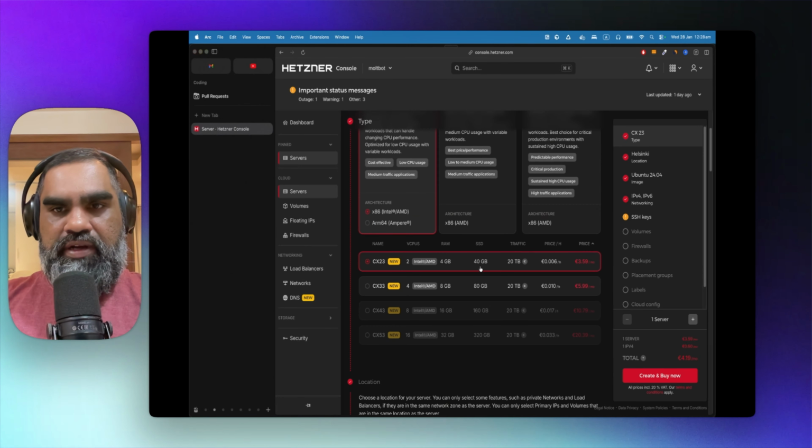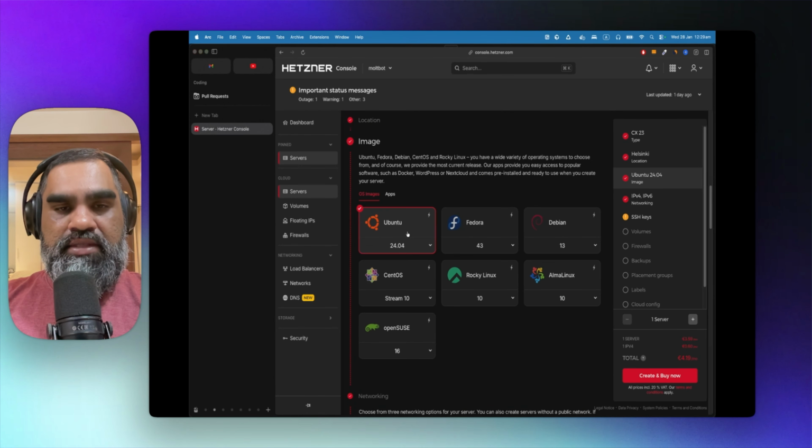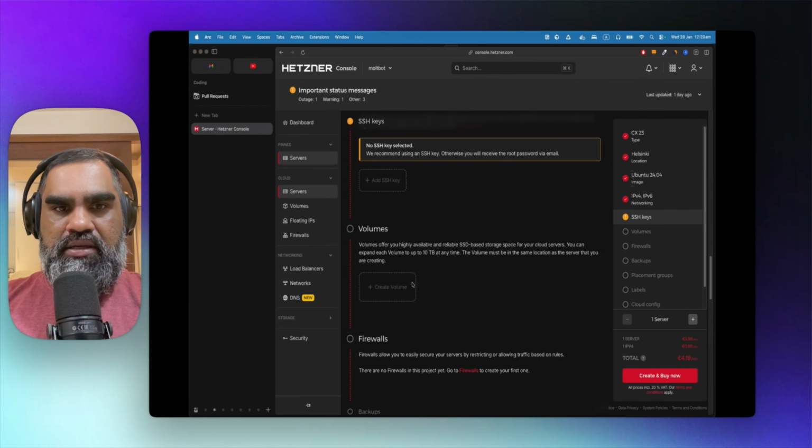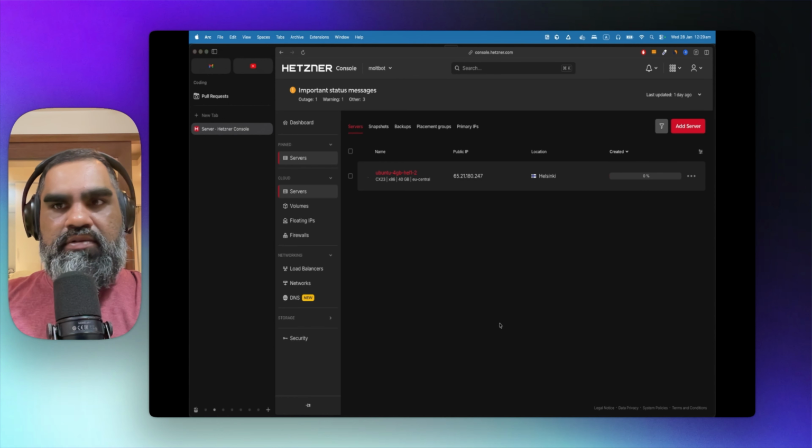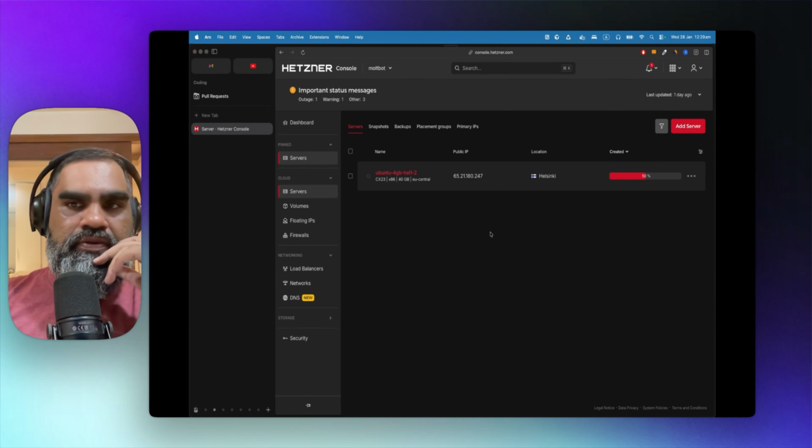So let's do the $5 one and see how it performs. I'm going to select Ubuntu. No SSH key. Port 19. That's probably about $5. Create and buy now. So now it is getting provisioned. So let's wait for it to finish.